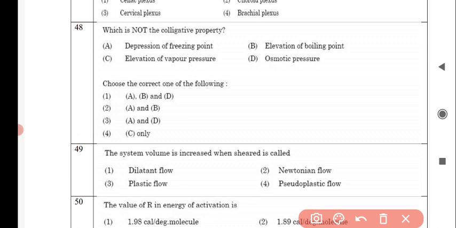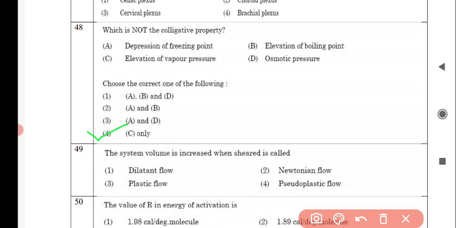Next question is, which is not the colligative property? A is depression of freezing point, B is elevation of boiling point, C is elevation of vapor pressure, and D is osmotic pressure. Now choose the correct one of the following. So the correct answer for this question is option number 4, that is C only.